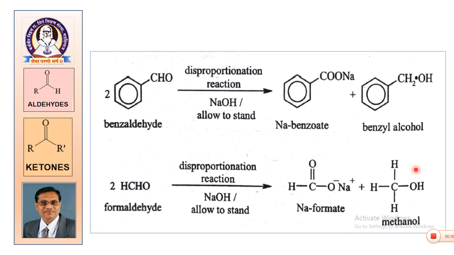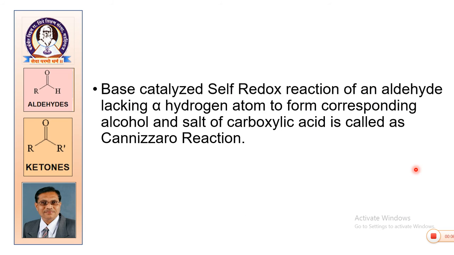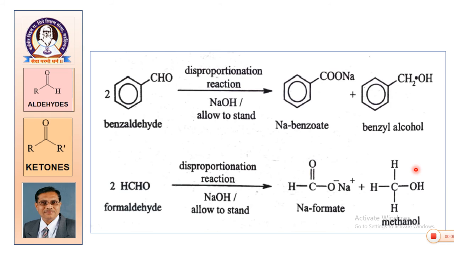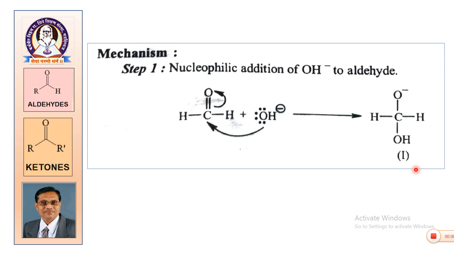See once again, base catalyzed self redox reaction of an aldehyde lacking alpha hydrogen to form corresponding alcohol and salt of carboxylic acid is called Cannizzaro reaction. Benzaldehyde undergoes disproportionation giving sodium benzoate and benzyl alcohol. Formaldehyde undergoes Cannizzaro reaction giving sodium formate and methanol.